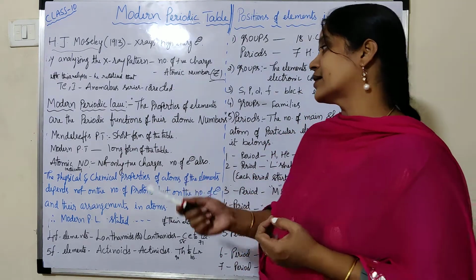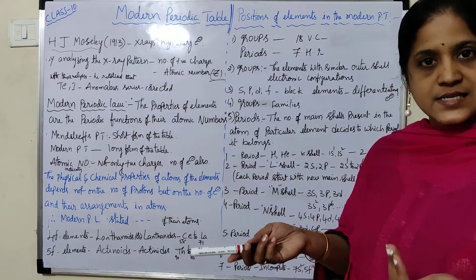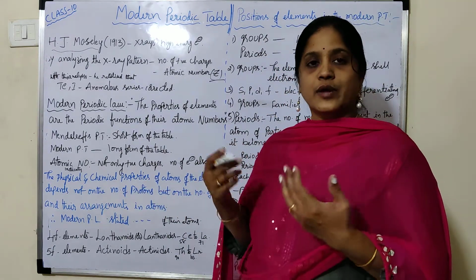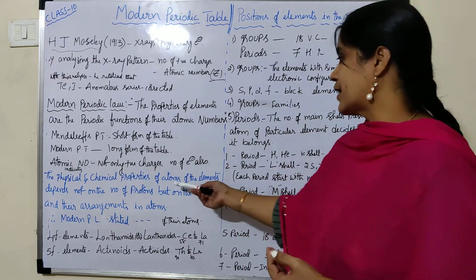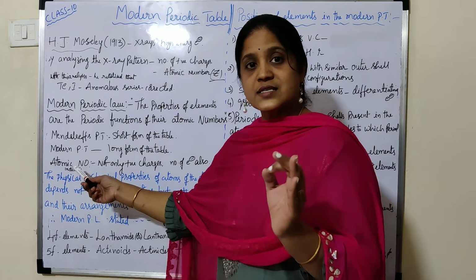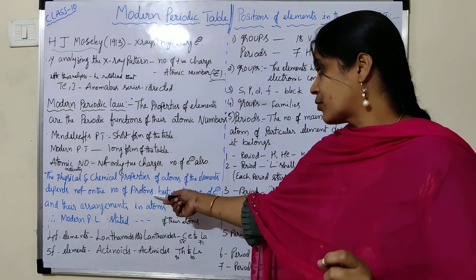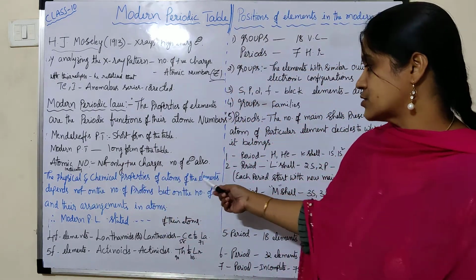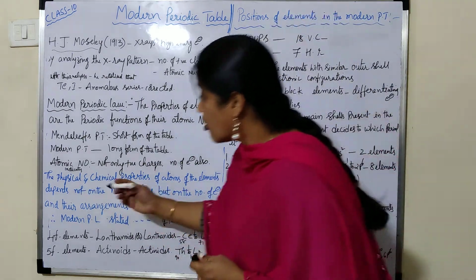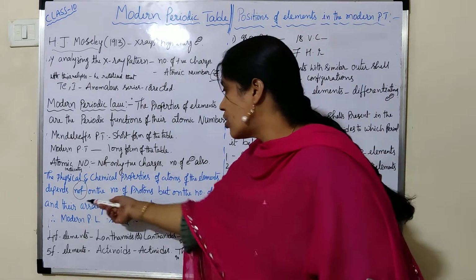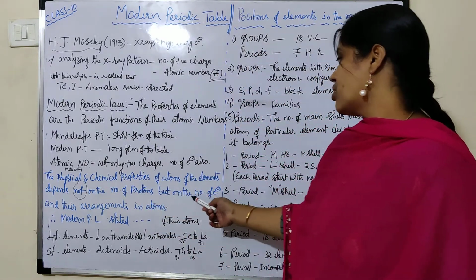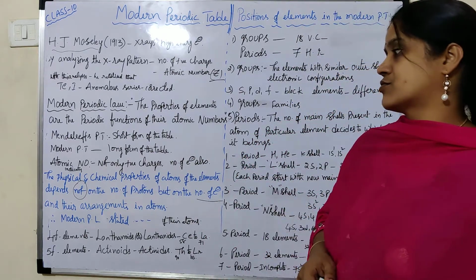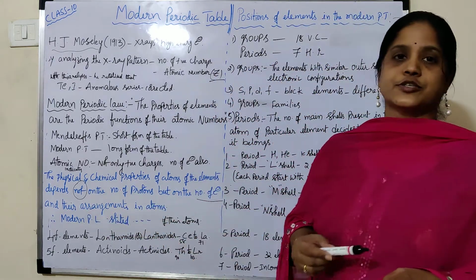So based on that, Moseley again said that the physical and chemical properties of the atoms of the elements depend not on the number of protons, this is important, but on the number of electrons and their arrangements in atoms.